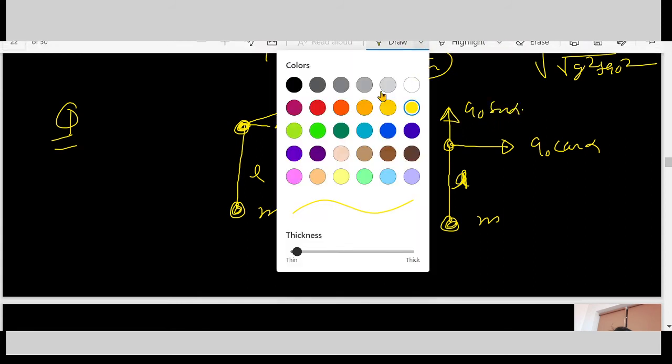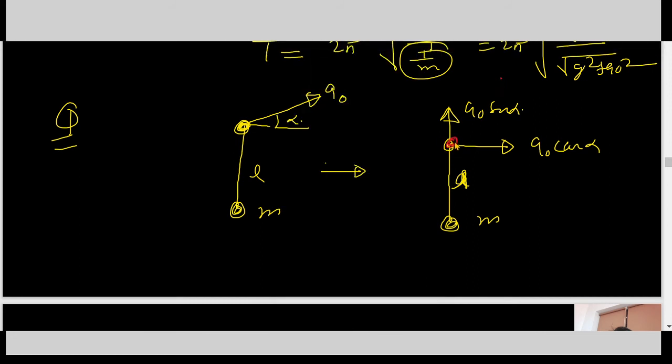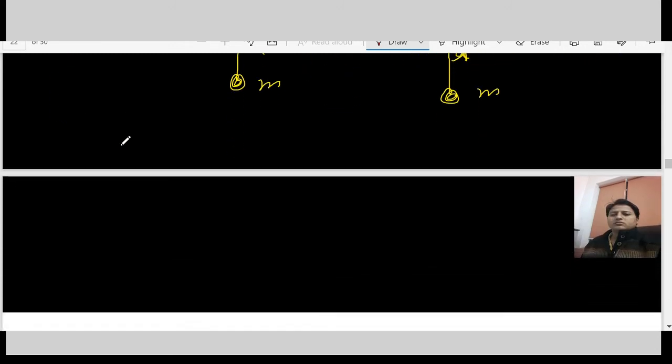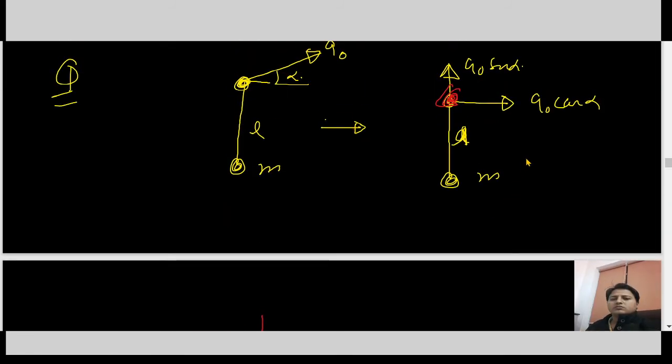So if we place an observer exactly at this point, this observer is a non-inertial frame of reference. So with respect to that observer, there are pseudo forces corresponding to each component of acceleration. One component here is a naught cos alpha. So the pseudo force in the backward direction is m a naught cos alpha, and another pseudo force is m a naught sin alpha.